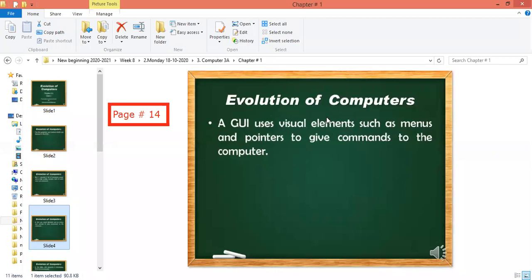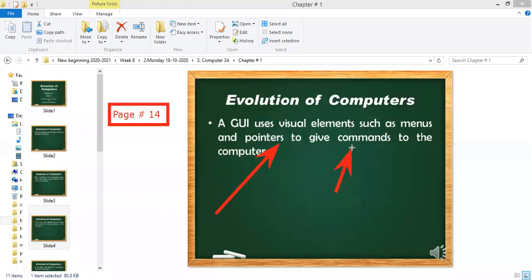For example, if I want to select anything or draw anything, I can use the option. Let me show you one picture. See, I made an arrow to point out this word, pointers. I made another arrow to point out the word commands. In this way, I am giving commands to the computer just with the help of my mouse.